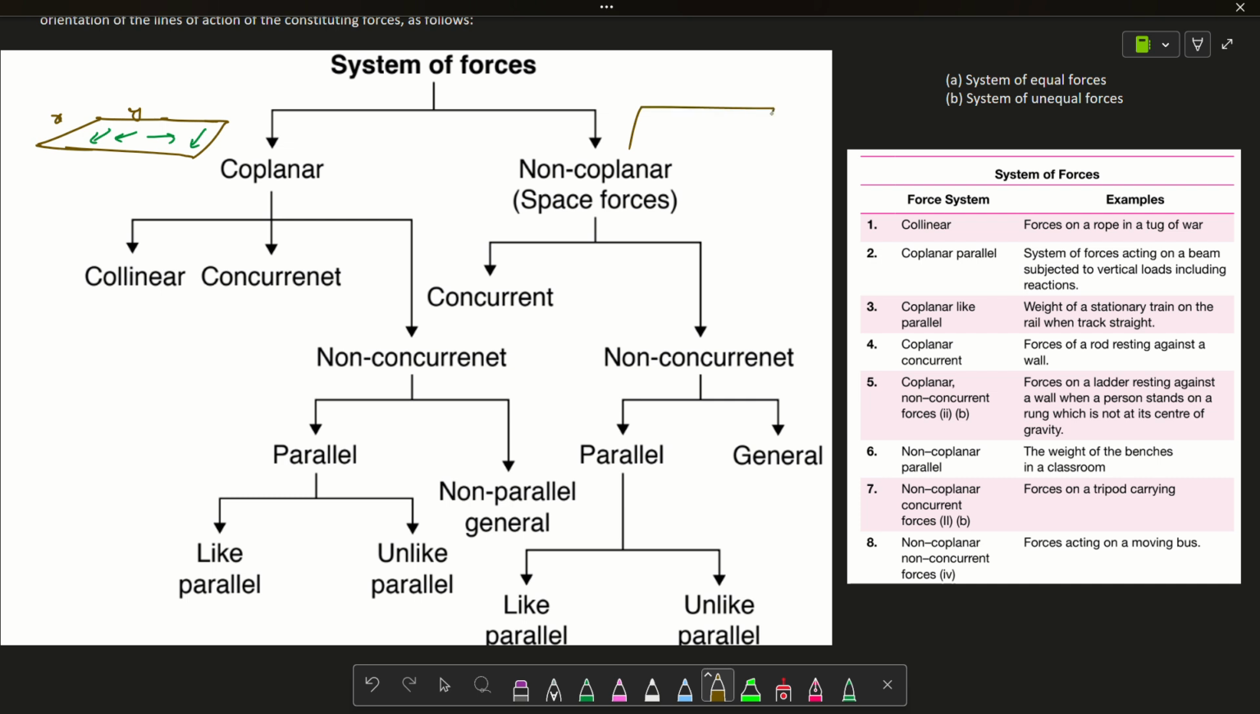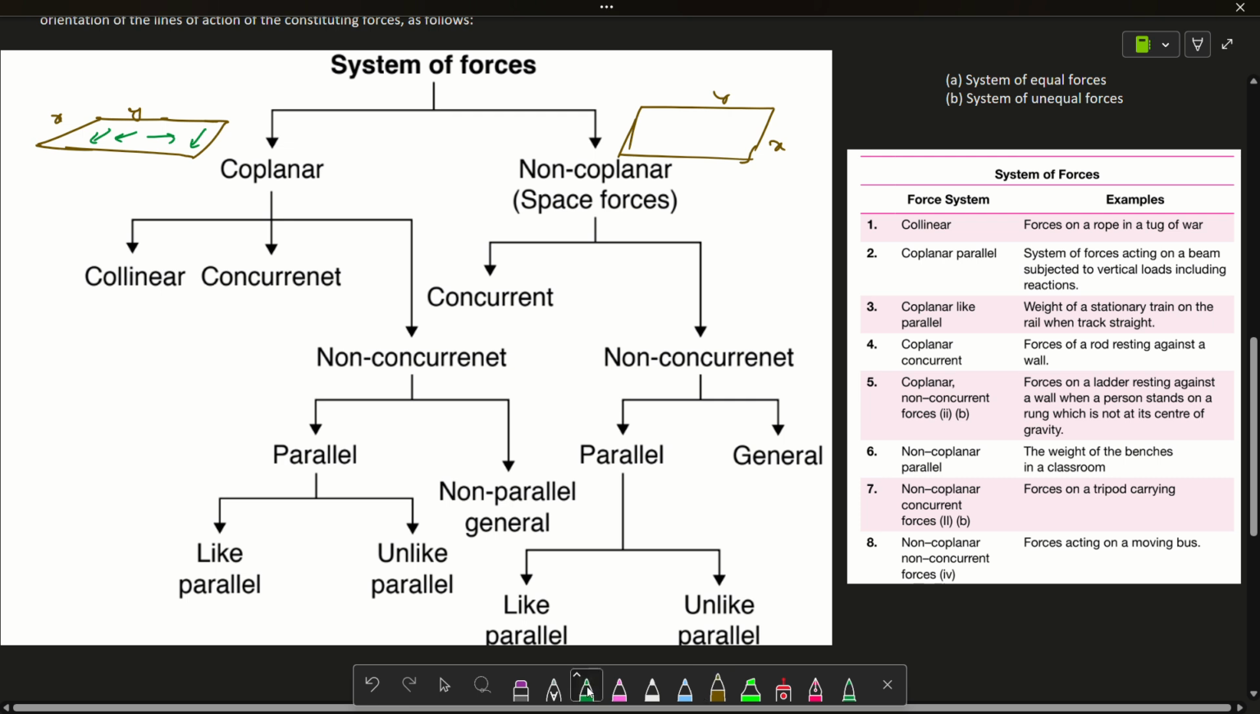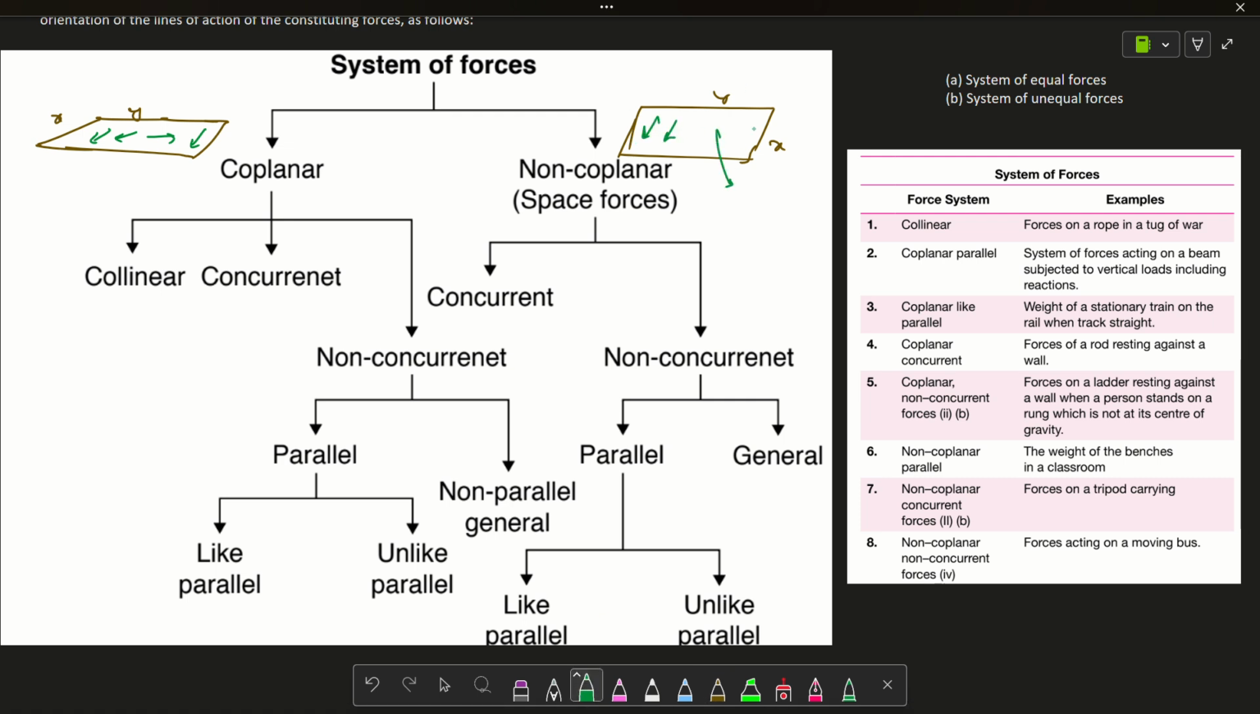But suppose another xy plane is there, x, y. Some forces are in the plane, but some are outside of the plane. Then that is known as non-coplanar forces or space forces, because they are distributed all over the space. Simply, coplanar means 2D forces and non-coplanar means space forces, that means 3D forces.